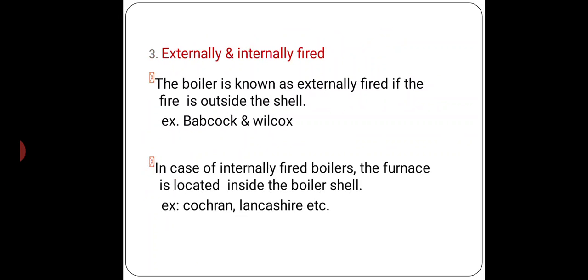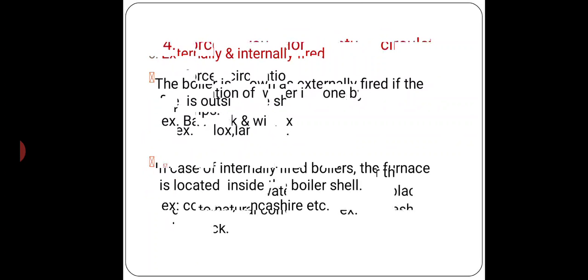Externally and internally fired. It is based on the method of firing. If the firing occurs inside the boiler, then it is called an internally fired or inside fired boiler. Examples of internally fired boilers are Cochran and Lancashire. If the firing occurs externally to the boiler, then it is called an externally fired boiler, such as the Babcock-Wilcox boiler.